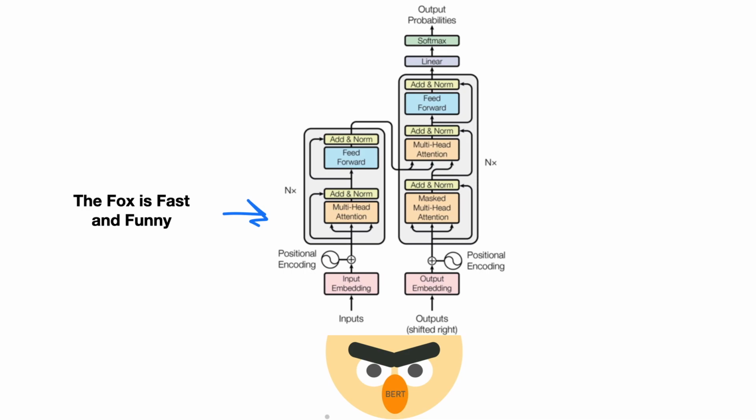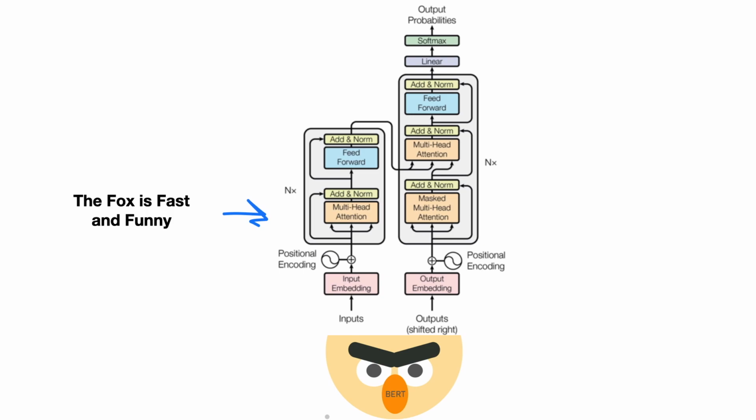Whereas when you move to something like transformers, if I look at this sentence, for example, the fox is fast and funny. So I just added and funny to the end. I won't go too much into the detail of how a transformer works. There's people on YouTube that could probably do a lot better explanation on this than me, but I will give you the high level of how this works. The way a transformer model works is it's got, very similar to an RNN, an encoder and a decoder. So the encoder's on the left side, the decoder's on the right side.